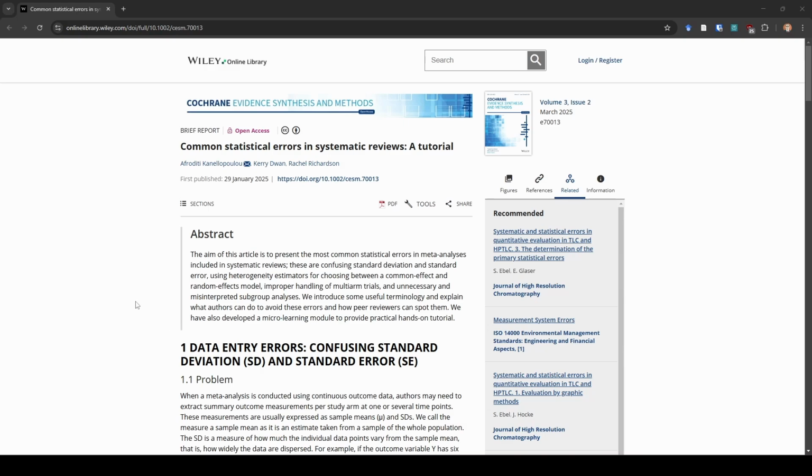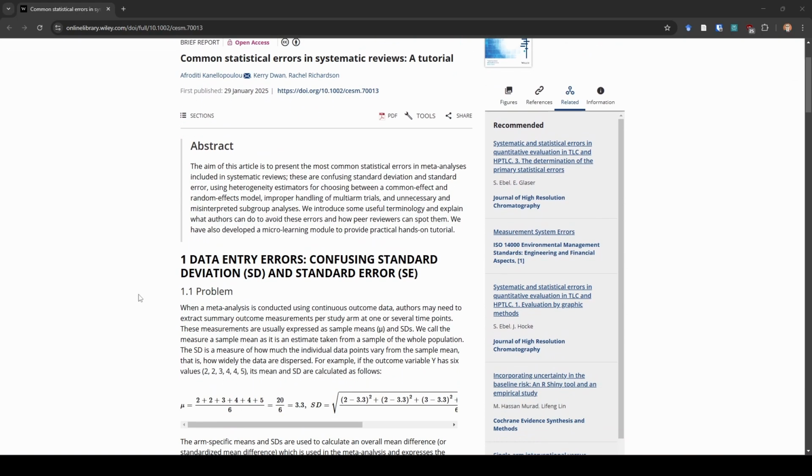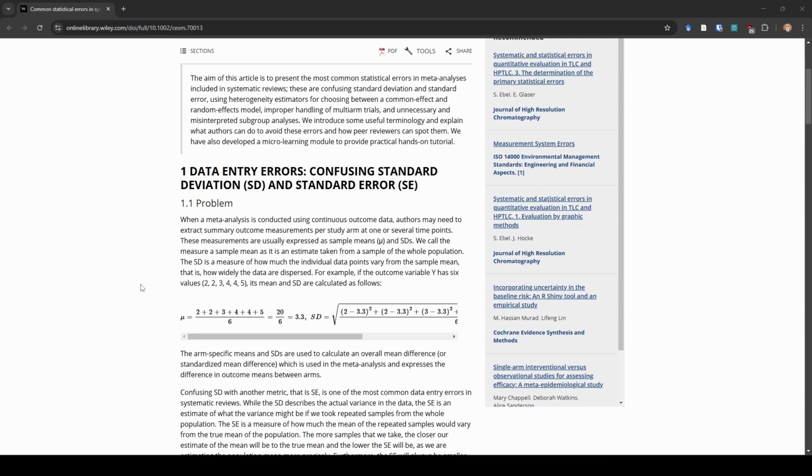I'm going to go through it at a really high level because they highlight 4 major issues in meta-analysis and systematic review that we see all the time, and they should not be happening, okay? They should not be happening. It's not like meta-analysis is new or systematic review is new. There's long-held methods, but these issues still occur. So let's go through them super fast and at a high level. Please read the paper. It will not take you long. It is not a very long paper. Again, the link is in the description to the paper.